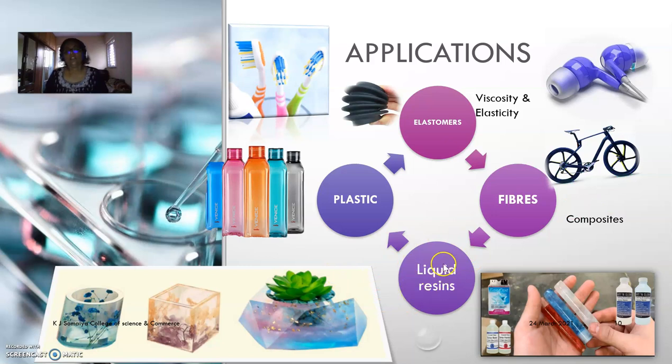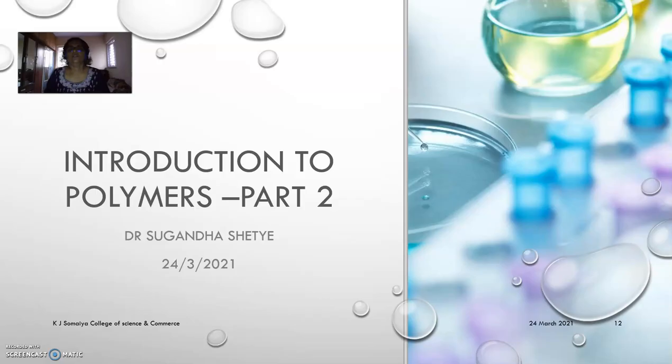And the fourth category is liquid resins. So these are used like natural varnishes, for coatings and for art materials. You can have beautiful paints, you can have different materials. Gift, art and crafts can be made. So you can simply embed anything inside this viscous material and give an effect of natural resins. So liquid resins is the fourth category. So this is the way in which we can classify these polymeric materials into different categories.